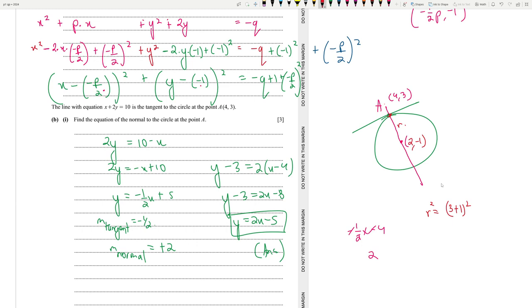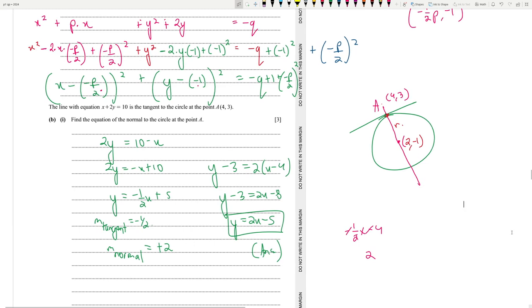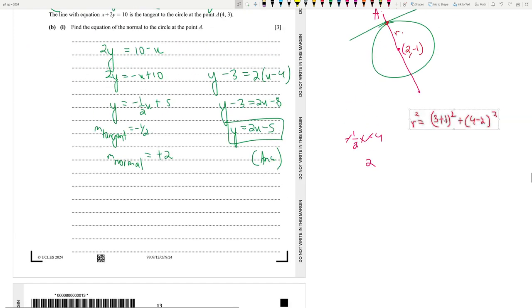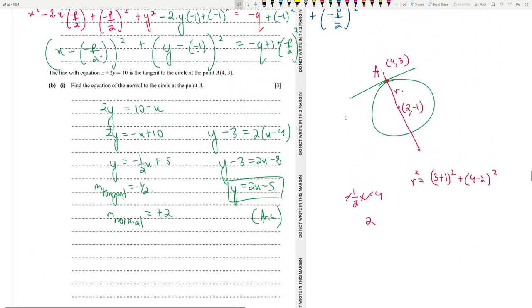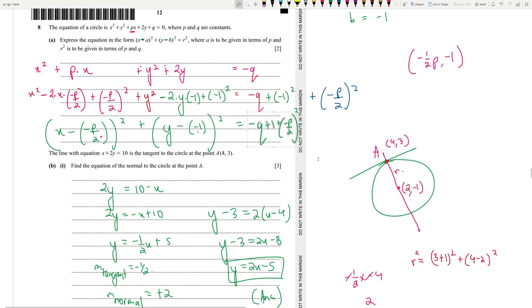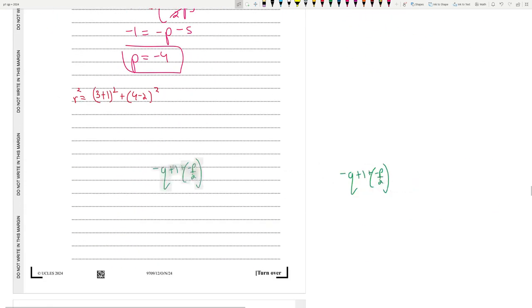(3 plus 1) whole square plus (4 minus 2) whole square. This is the value of r square. I found it out using the value of p. So we know that this is the value of r square. Good. And on the other hand, we also know that r square is equal to this thing over here. Okay. r square is equal to this.